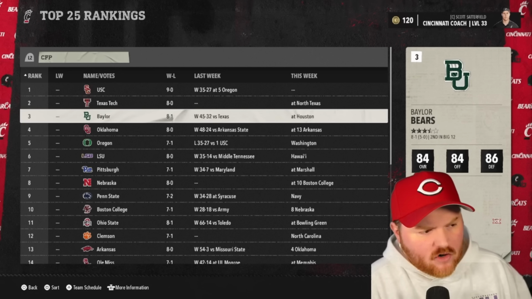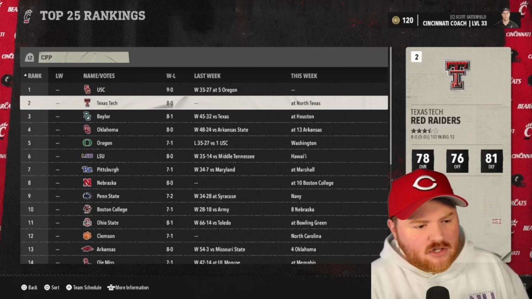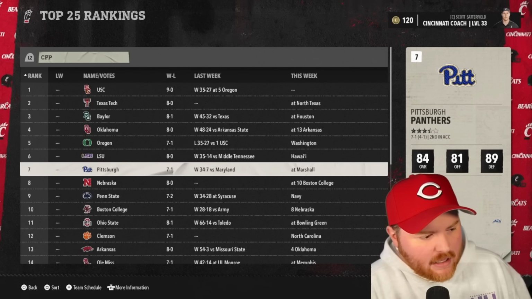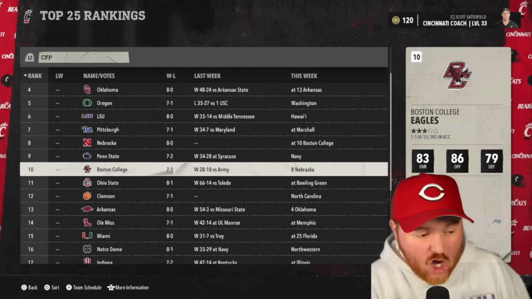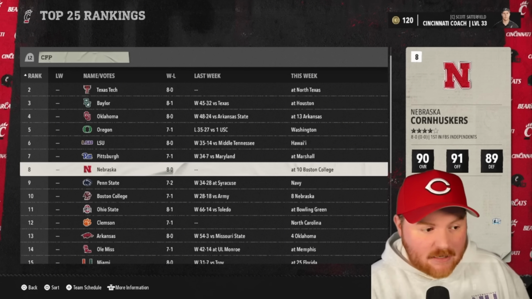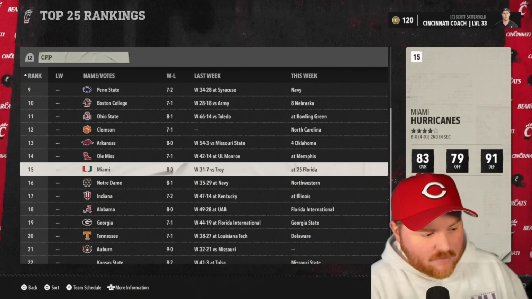Oregon is also doing well so far. Baylor, a bit of a surprise up near the top there. We have 2 in our Texas conference in the top 3. Anything that is surprising, Boston College all the way up to number 10. They have a matchup against number 8, Nebraska, who is an independent team here. So that's an interesting matchup that we see there.